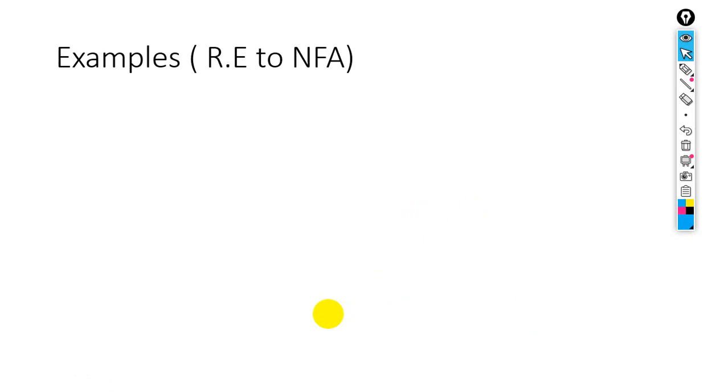Examples of regular expression to NFA. In the previous lecture we explained what a regular expression is, with examples. Now we will convert those regular expressions to non-deterministic finite automata, or NFA. For example, if we have the regular expression equal to AB, what does it mean?